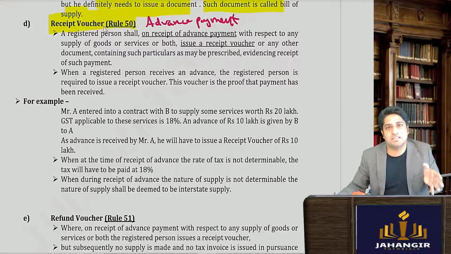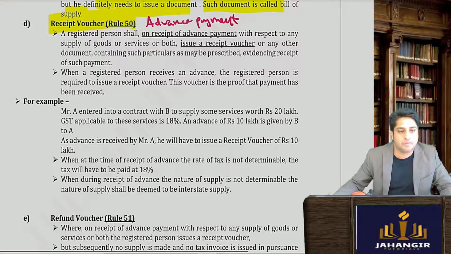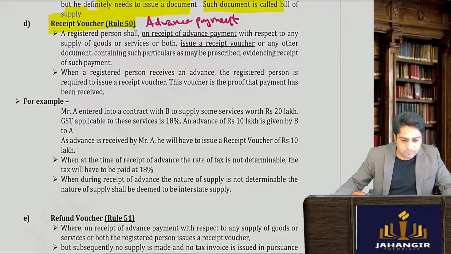So when an advance is given, again a format is there for an advance payment voucher called a receipt voucher. The supplier will say, I have received advance payment. That is all. So a registered person shall, on receipt of advance payment, issue an invoice called a receipt invoice.